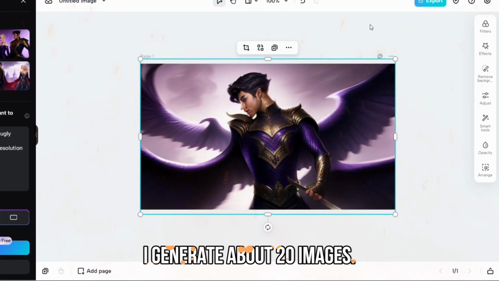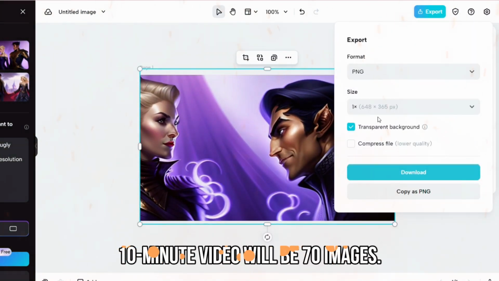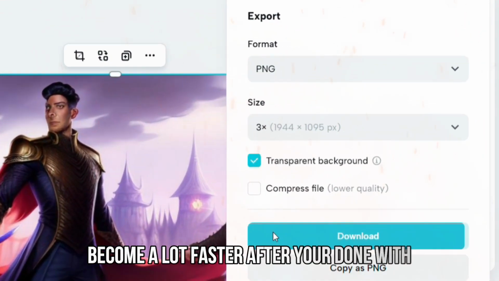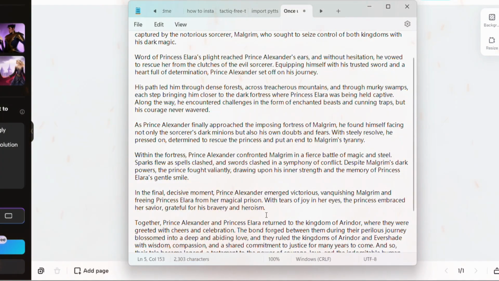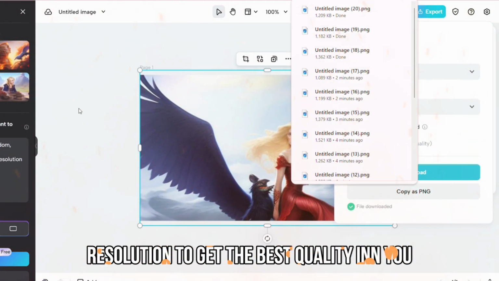I generate about 20 images. I will suggest making longer; a 10 minute video will be 70 images. But once you're familiar with it, you will become a lot faster. After you're done with the images, export them in the highest resolution to get the best quality in new images.